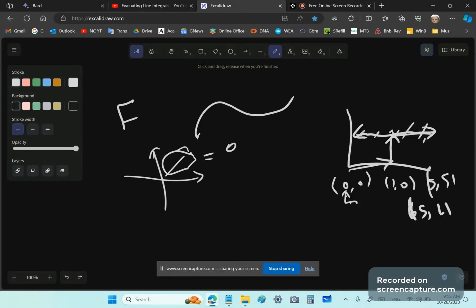Okay, that's what it means when it says a conservative field. And it doesn't matter which direction you take as long as you're consistent in the directions. So that's pretty much it, where the notion of positive and negative directions are concerned.